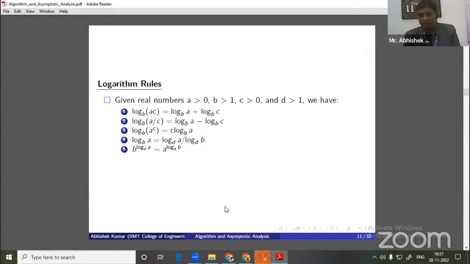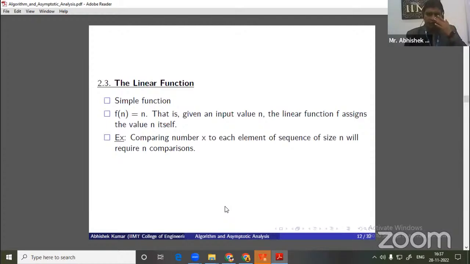If there are three real numbers, a greater than 0, and b, c, d greater than 1, then log of a times c base b can be written as log a base b plus log c base b, because multiplication converts to addition. Similarly, log of a by c base b is log a base b minus log c base b. All of you must have come across this. When solving different algorithms involving logarithmic functions, this property will be very useful.